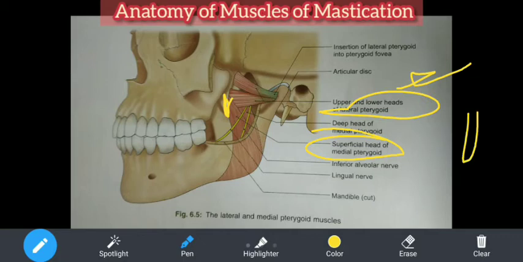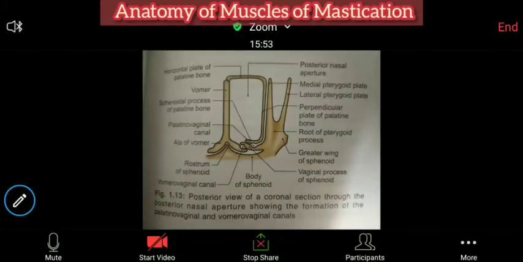Now this is your homework. Okay, you need to go and see which bone has which part, because you will be confused otherwise. I'll keep on explaining it to you, but you people will get absolutely confused because you don't know the parts of those bones. So I've already discussed with you. Okay, I have one diagram. Just give me one moment. So I was telling about the pterygoid plate.